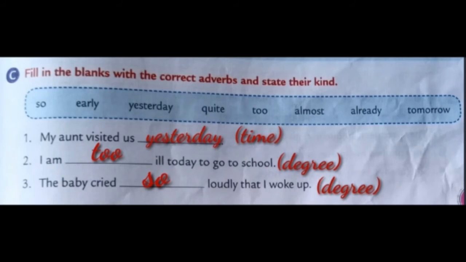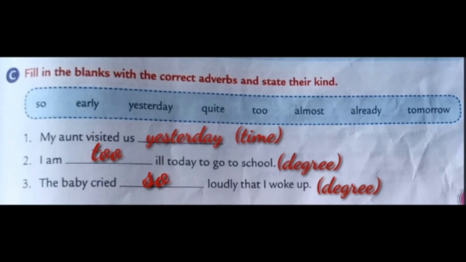Fill in the blanks with the correct adverbs and state their kind. Inside the bracket, adverbs are given, children. I am going to read the adverbs inside the bracket. So, early, yesterday, quite, too, almost, already, tomorrow. Let's see the first one. My aunt visited us yesterday. Here the answer is yesterday. What kind, children? Adverb of time.